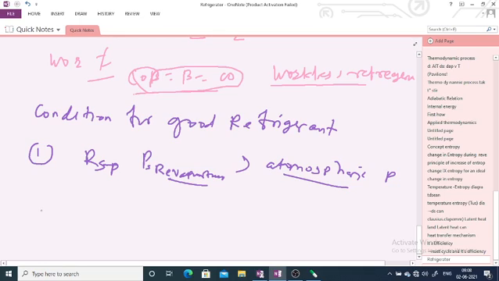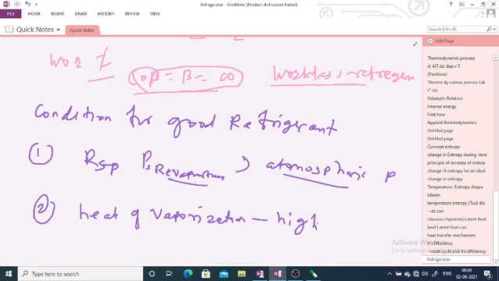Second condition: the heat of vaporization of the refrigerant must be high. The higher the heat of vaporization, the greater the refrigerating effect per kilogram of the fluid circulating, which achieves a greater refrigerating effect.